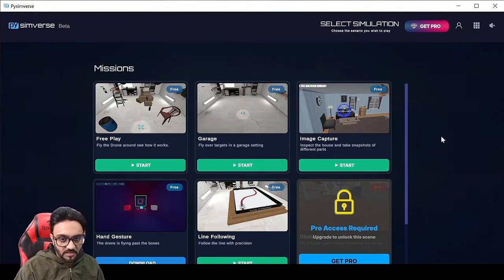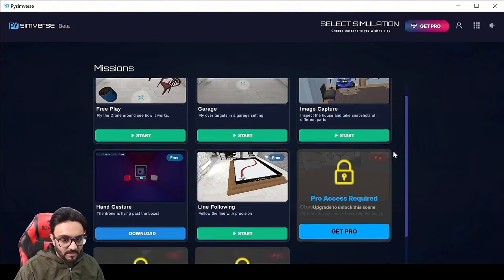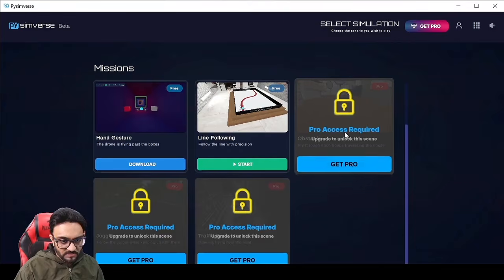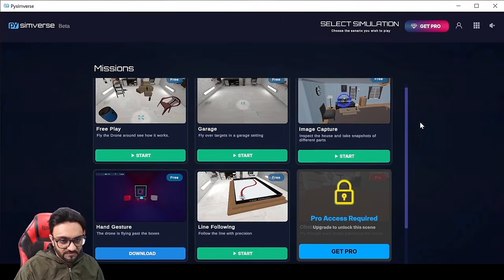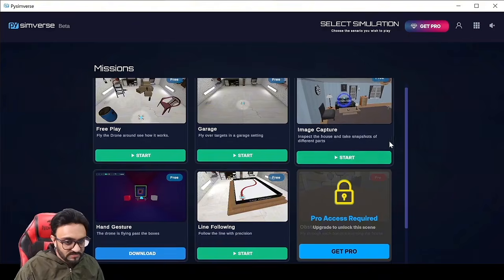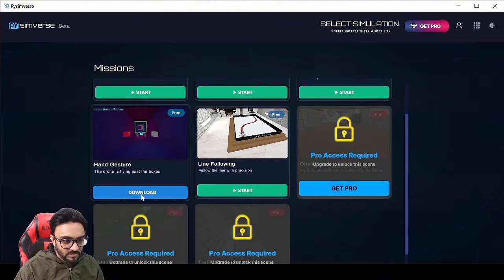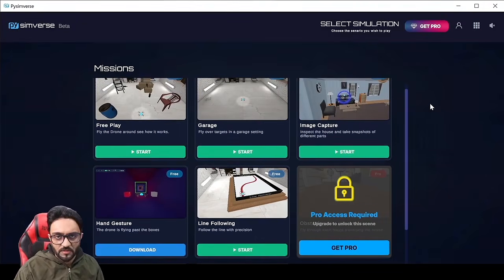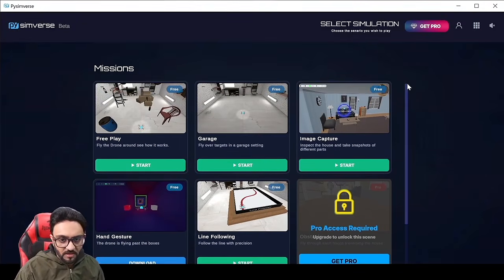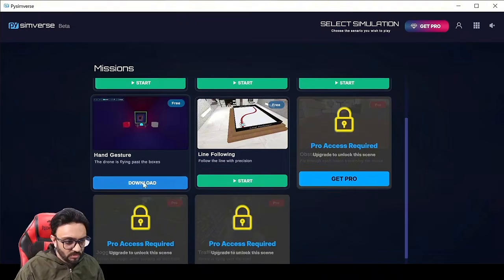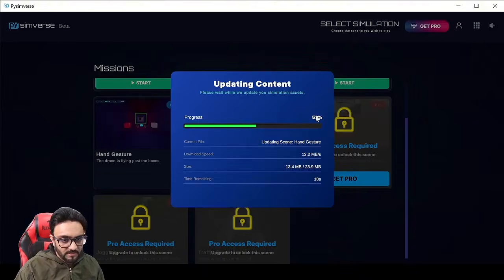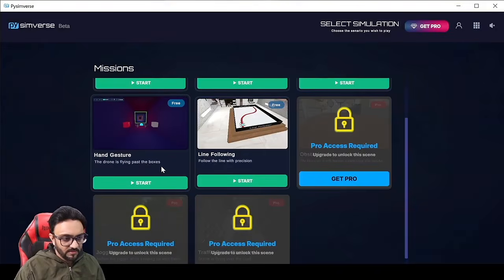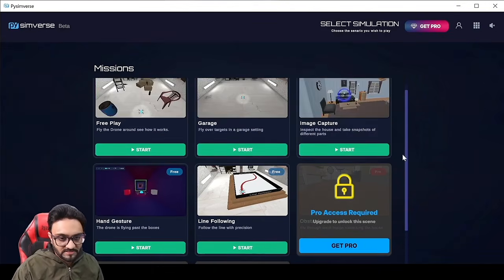This is the main interface, the main menu over here, and we have all these different missions. Here you can see we have some pro ones as well, and then there are these free ones. If you haven't used this before, then there will be some of these that you need to download if you want to use them. By default, there will be, I believe, 3 or 4 scenarios or missions available. If you want to use more, you can simply hit download, and this will download quickly, and then there you go, and you can start. So that's the basic idea.